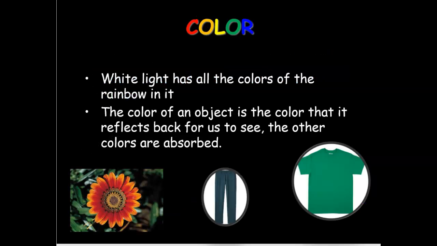And white light has all the colors of the rainbow in it. The color of an object is the color that reflects back for us to see, and all the other colors are absorbed. So if we're looking at this green shirt, when the white light hits it, the green reflects back to us and we see green. The same with blue, or we see the different parts of the flower.